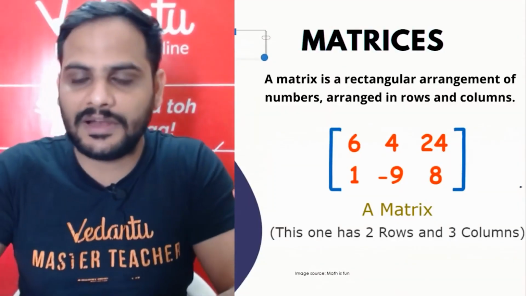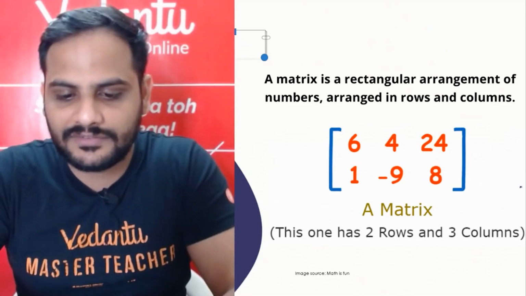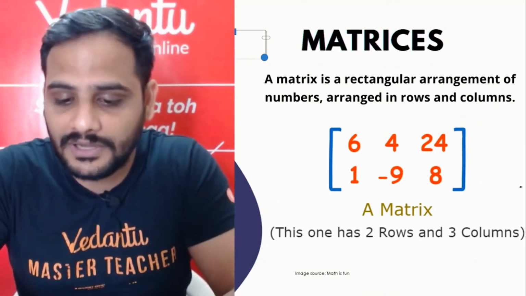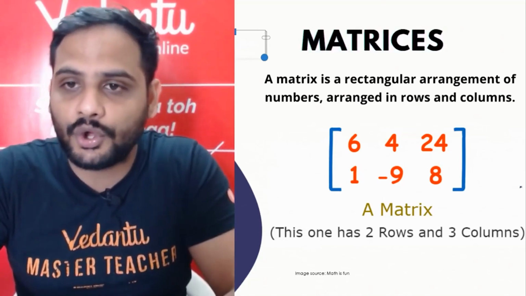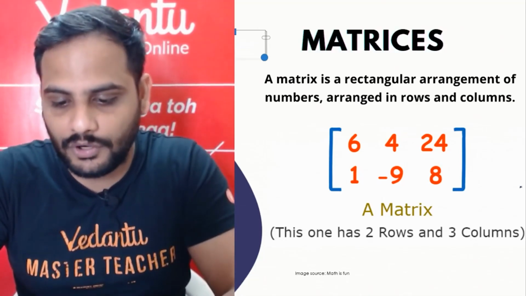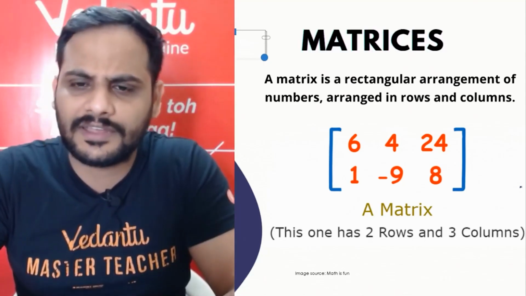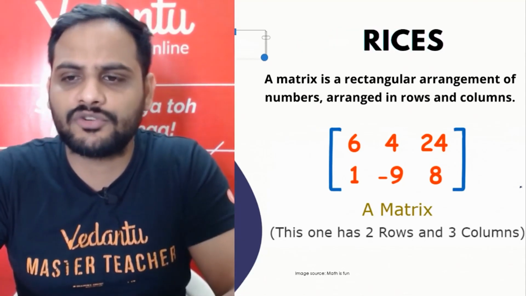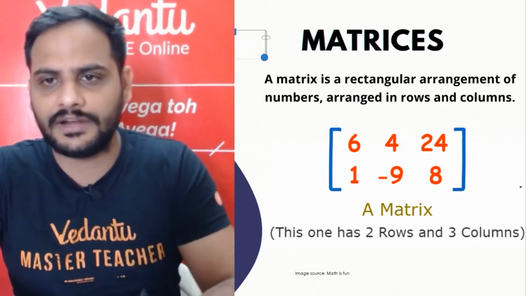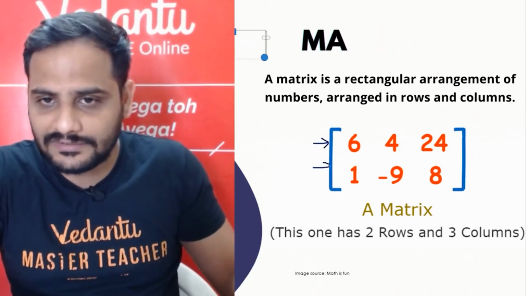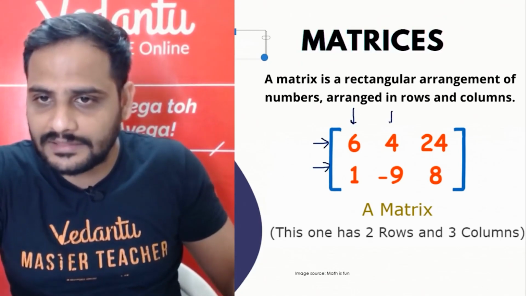So what does a matrix say? A matrix is a rectangular arrangement of numbers arranged in rows and columns. What does it mean? It's a simple logic. If we have a matrix which has 2 rows and 3 columns, rows are the horizontal lines, columns are the vertical lines.